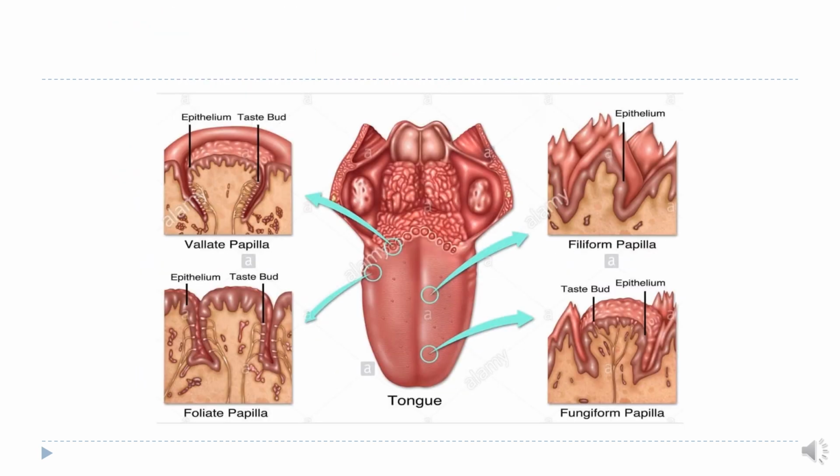Now here you can see again, this is the filiform papillae. You can see the pointed papillae having keratinized epithelium with no taste buds, while fungiform papillae are mushroom shaped and have taste buds on their apical, upper surface.